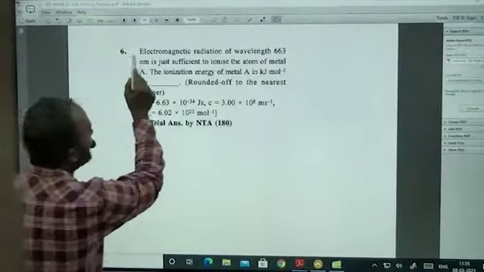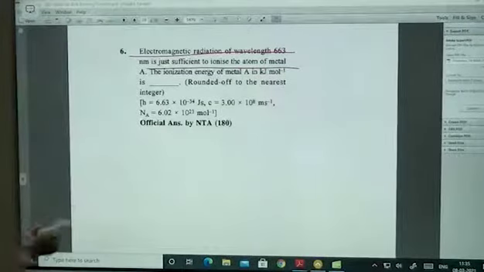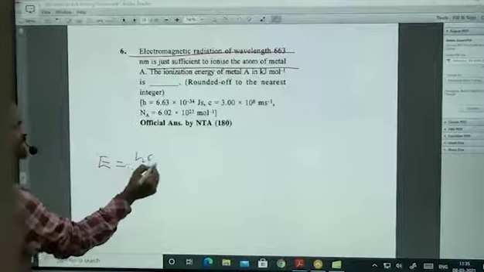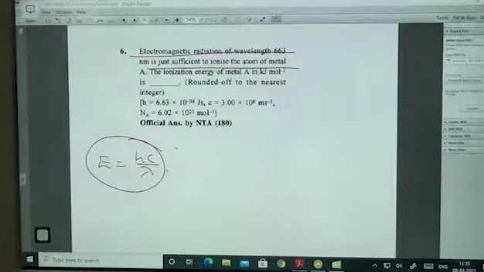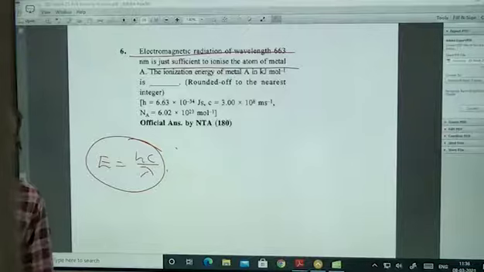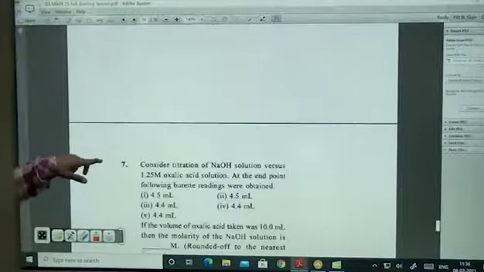Electromagnetic radiation of wavelength 663 nanometers. This is quite an easy one. E is equal to hc by lambda. You could not expect better than this. The only difficulty is calculation, nothing else. E is equal to hc divided by lambda. That's it. Happiest question.